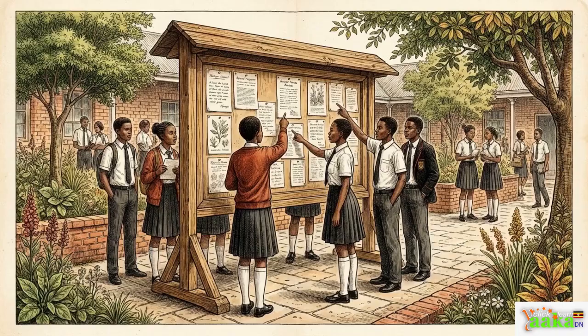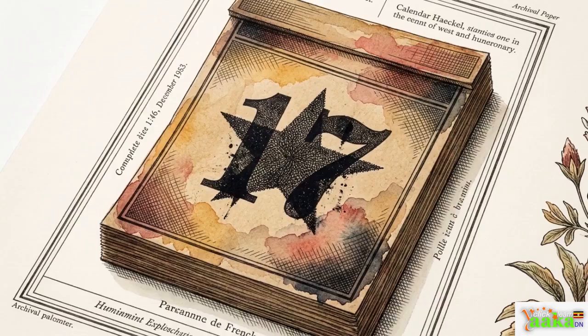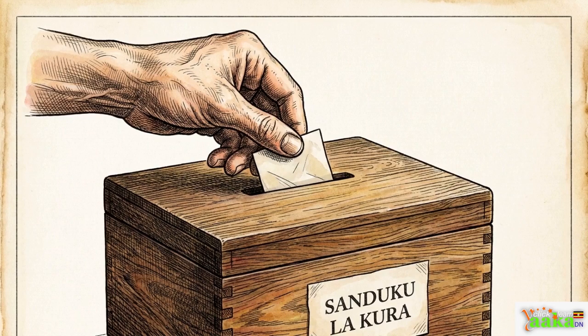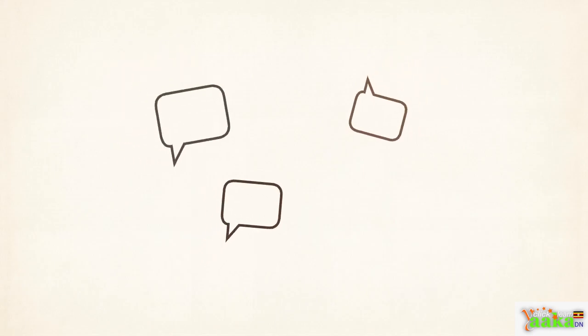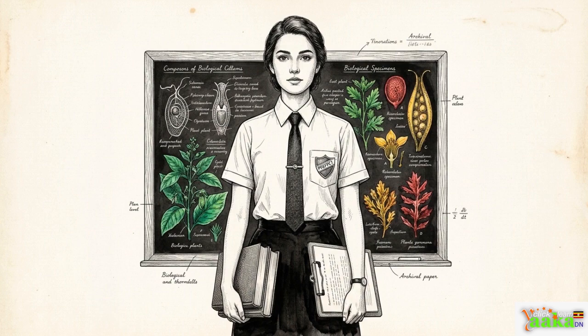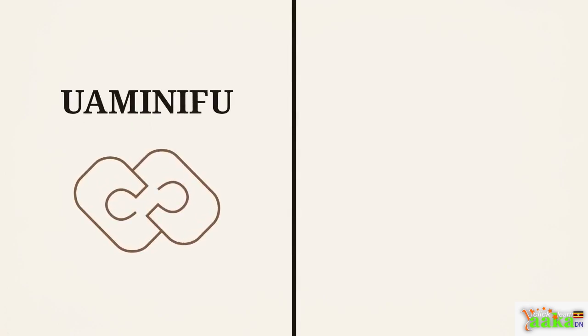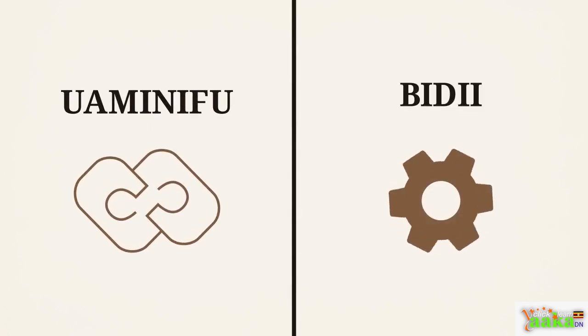Let's bring this back down to the school setting. The campaigns are over and the time has come for uchaguzi, election day. The voters step forward and drop their ballots into the sanduku la kura, the ballot box. This physical action turns all the campaign talk into a concrete choice. Once the votes are counted and a winner is announced, their real work begins. They have to prove they are a good leader through uaminifu, which is honesty, and bidii, hard work.